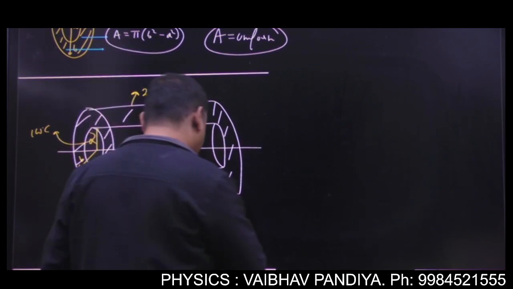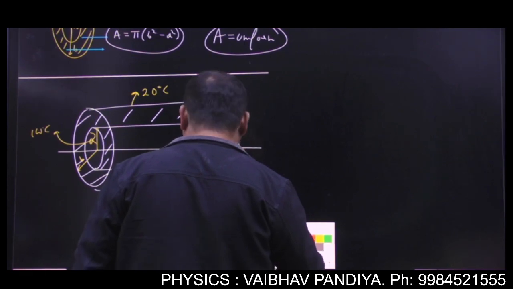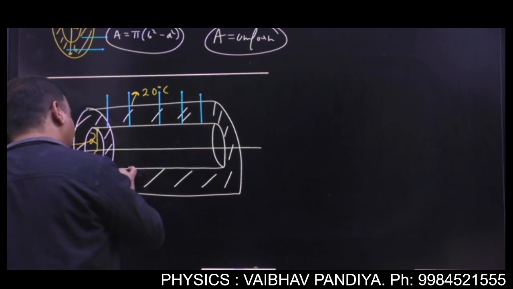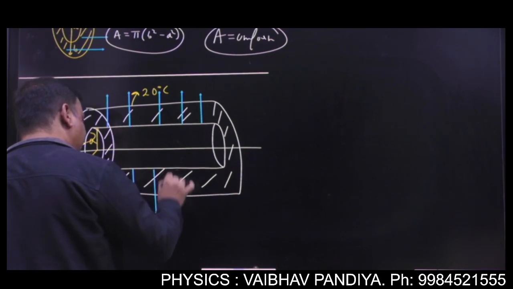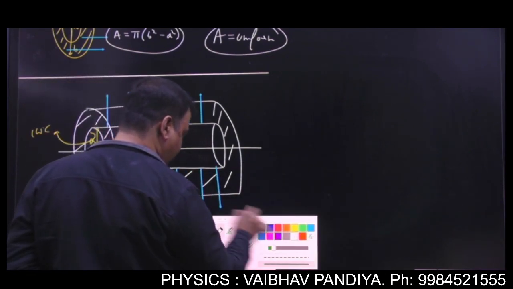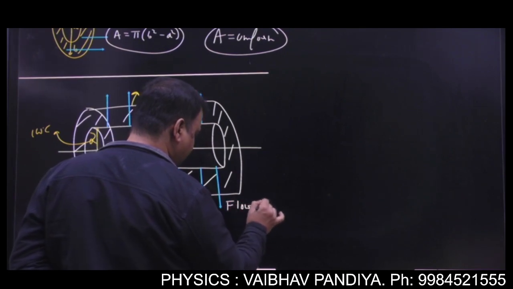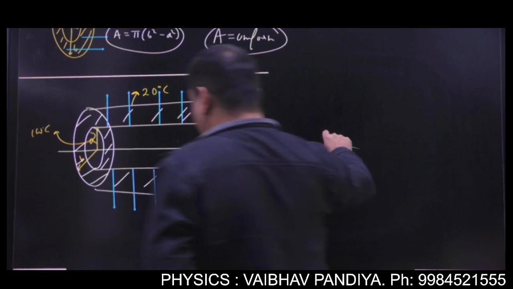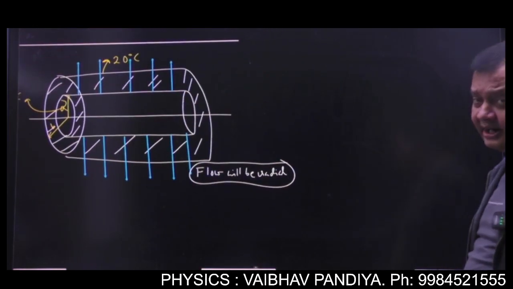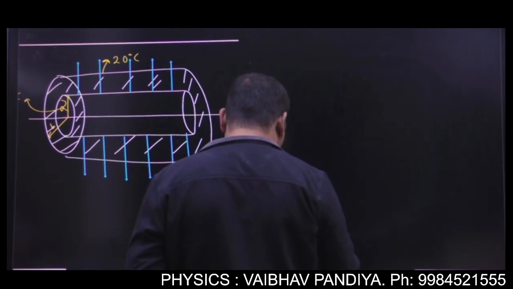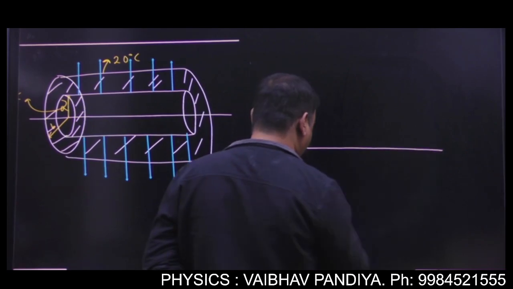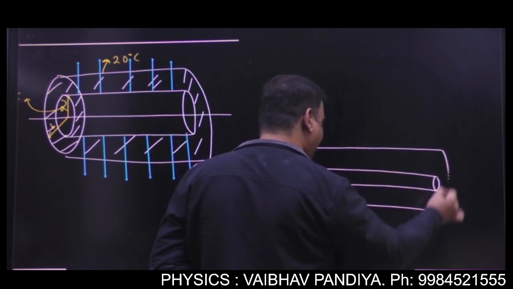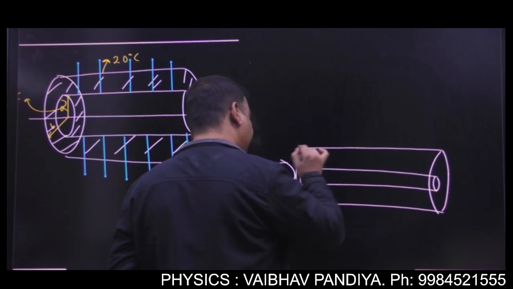So how will the heat flow? Now the heat will flow between the inner surface and outer surface like this. The flow will be radially out, correct? Your flow will be radial. It may be in or out. In this case, it will be out because your inner surface is at higher temperature. So now just visualize what will be the shape of the cross section through which heat will be flowing.